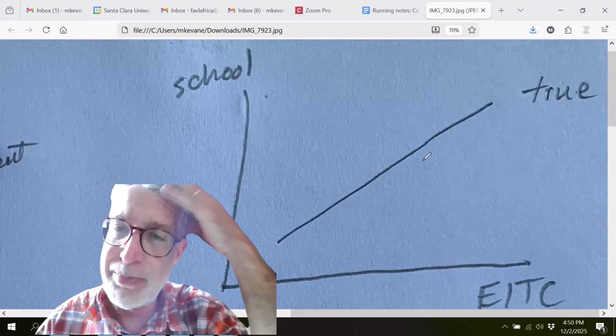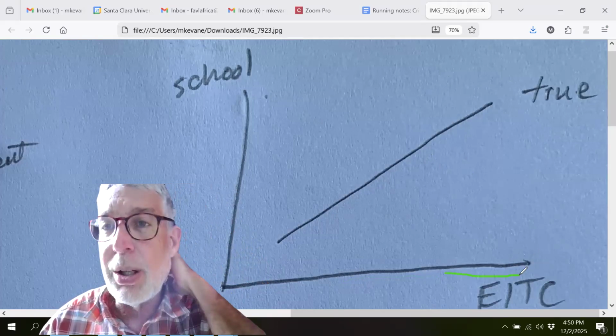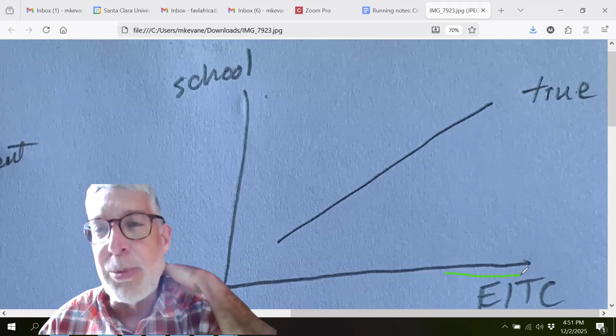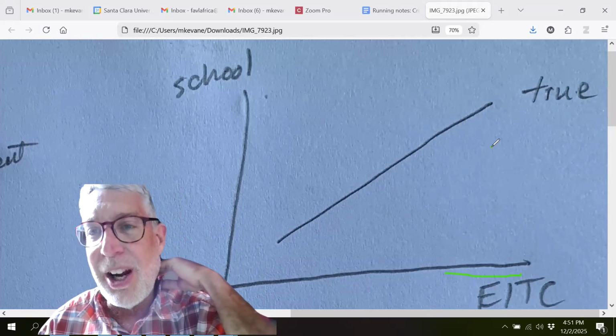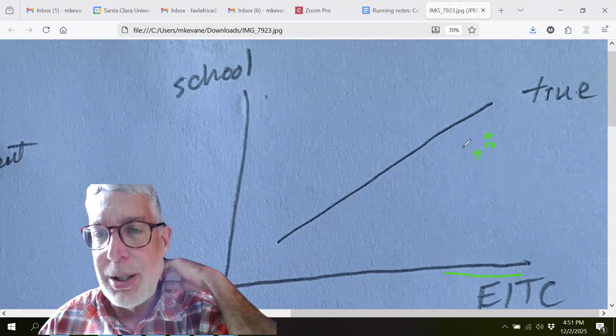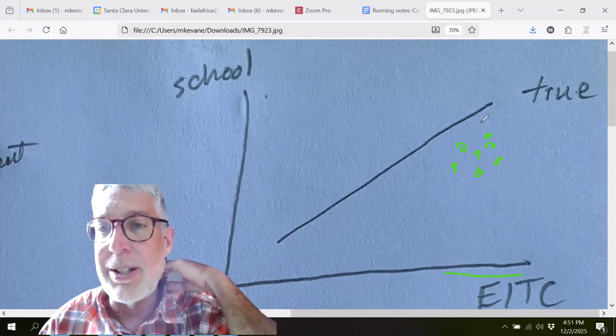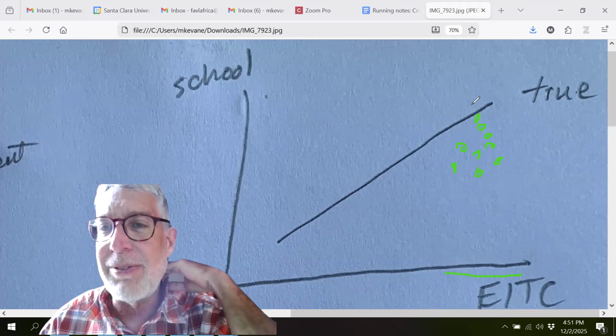So, for example, if a lot of the parents who had high earned income tax credit were grifters who didn't value education, that's a negative error for many of our observations. So kids in those households would have lower schooling, all else equal. So we'll have negative errors here.